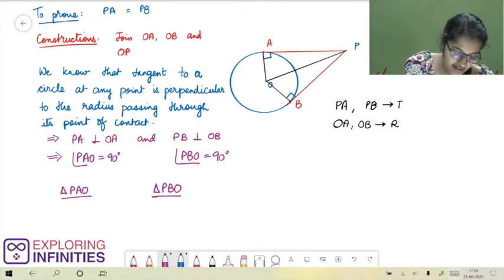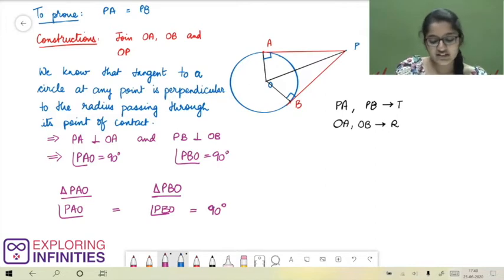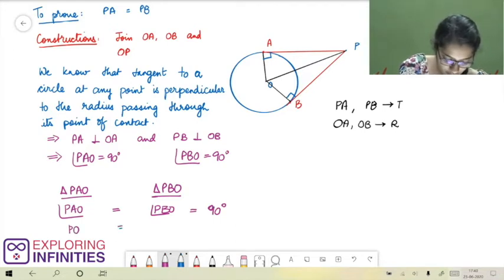Now, since angle PAO is equal to 90 degrees and angle PBO is also equal to 90 degrees, here we have angle PAO is equal to angle PBO is equal to 90 degrees. Now these triangles share a common side, that is side PO. So here we have PO is equal to PO.